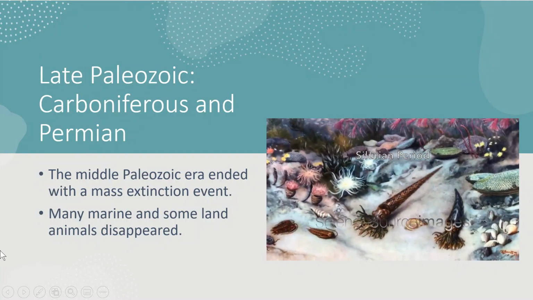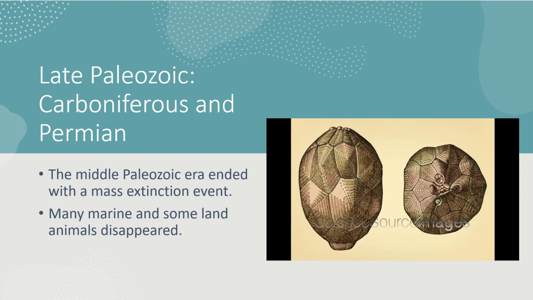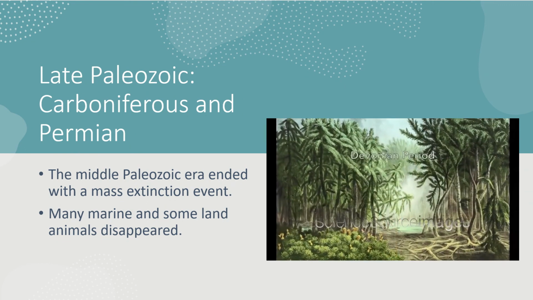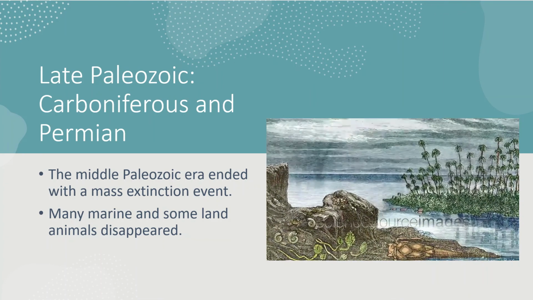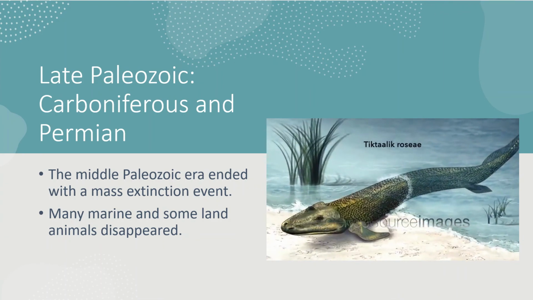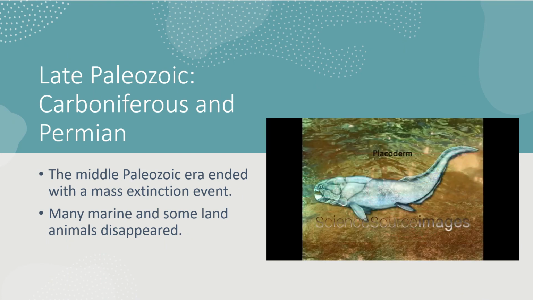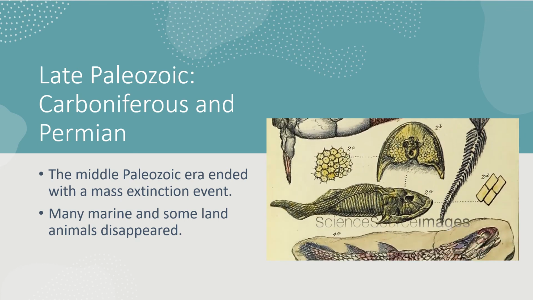We are going to move into the late Paleozoic era, which includes the Carboniferous and the Permian periods, and we will later talk about the Permian extinction. I'm going to stop there because that covers Alef lessons 121 and 122, and then we will focus on the late Paleozoic era to cover Alef lesson 123.